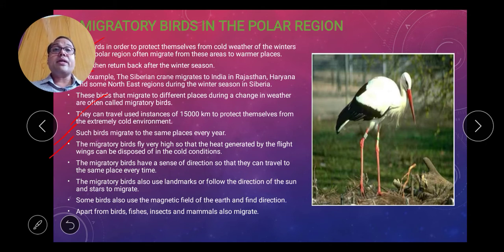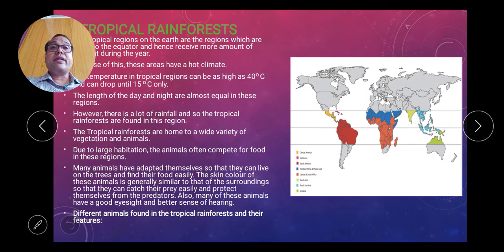The migratory birds have a sense of direction. उनके अंदर सेंस ऑफ डायरेक्शन भी होता है ताकि वो आइडेंटिफाई करते हैं और सेम डायरेक्शन के अंदर ट्रांसफर होते हैं. Now next, the migratory birds also use landmarks, है ना. लैंडमार्क यूज करते हैं ताकि वो इजीली आइडेंटिफाई कर सके प्लेसेस को. Some birds also use the magnetic field to identify direction. So these are the certain characteristics of the Siberian crane by which they pass out of the winter condition and migrate to the warmer condition.